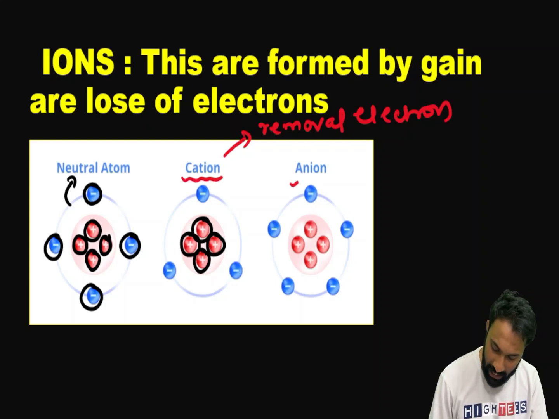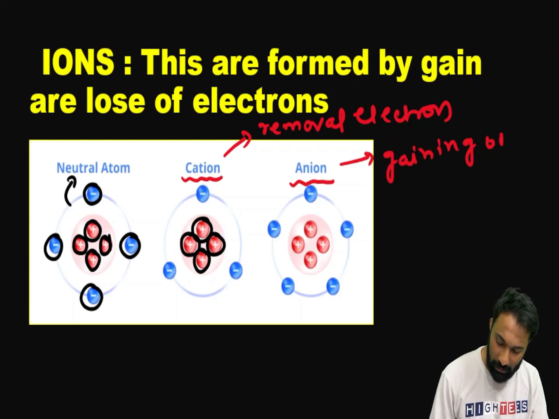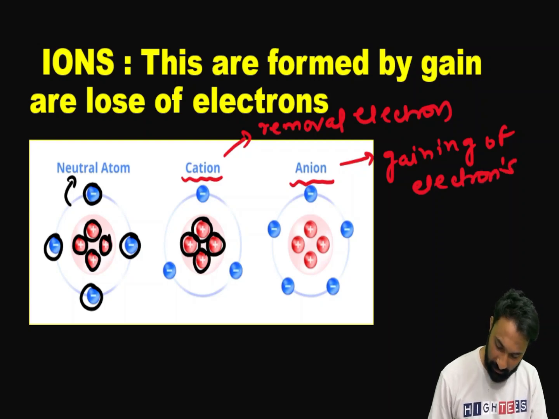Now you can see how the anion is forming. Gaining of electrons will give you the anion. You can see here how many protons we are having? 4 protons. How many electrons are we seeing here? 1, 2, 3, 4, 5, right? So gaining of electrons leads to the anion. Removal of electron leads to the cation. And if the number of protons is equal to the number of electrons, that is a neutral atom. That we call a neutral atom.